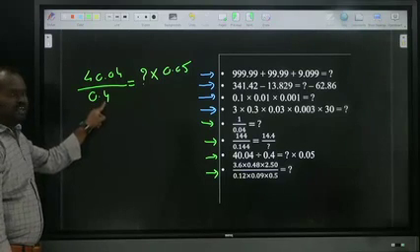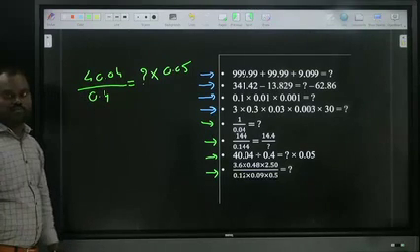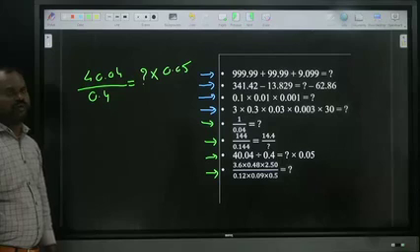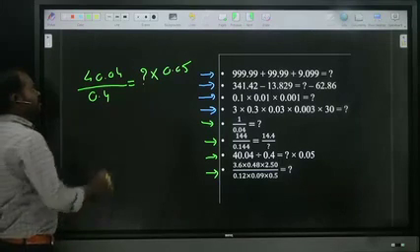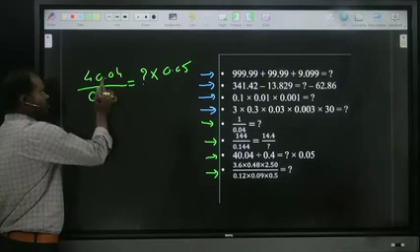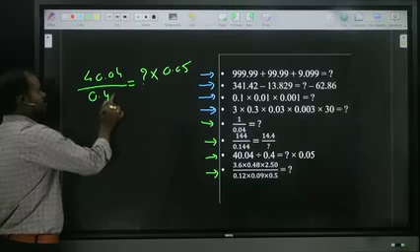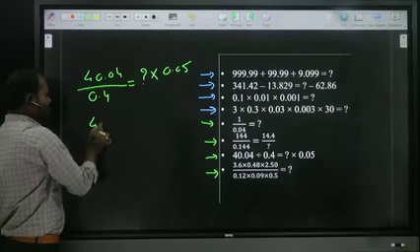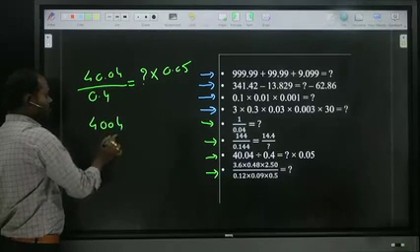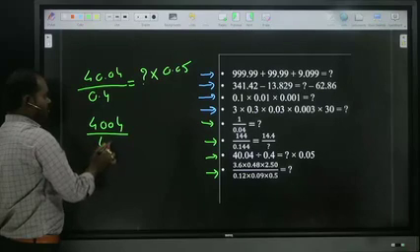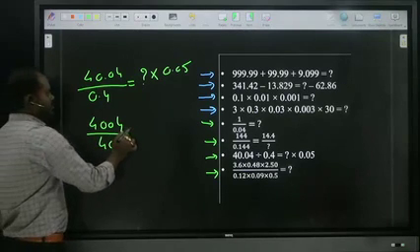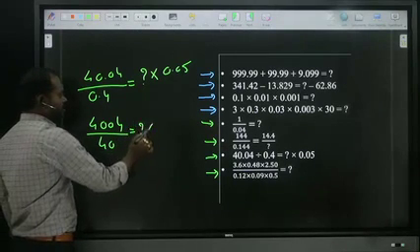After point one number, after point two numbers, after point one, after point two numbers. So by making our comfortable way, by writing 10, the point will get cancelled. That means 4004 by 40, point gets cancelled, is equal to question mark into this one.